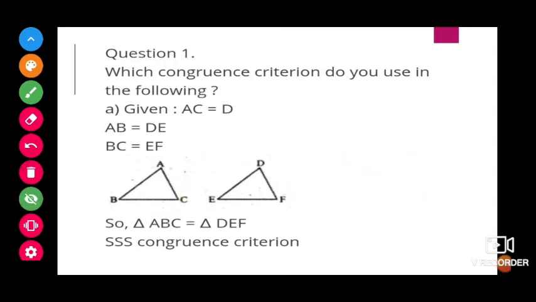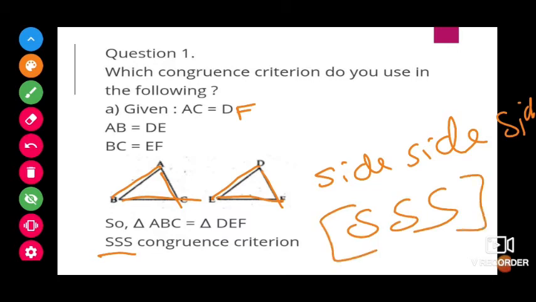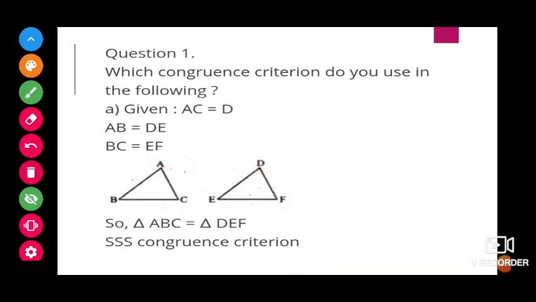Here, if we see, they are saying that given AC is equal to DF, here F is missing, and AB is equal to DE and BC is equal to EF. If we observe, all the corresponding sides are equal. So which congruence criterion can we use, which is related to all three sides? That is side, side, side, SSS. In shortcut, yes, this congruence criterion we can use to say these both are congruent triangles.